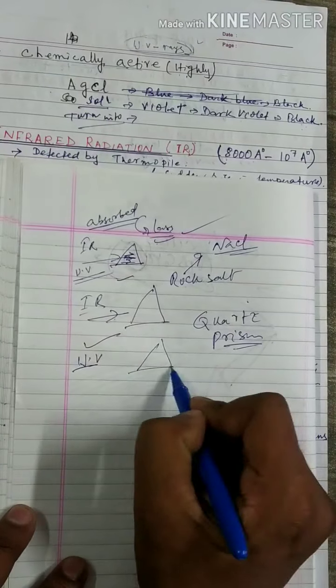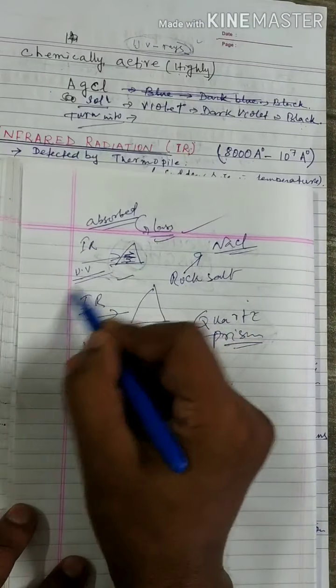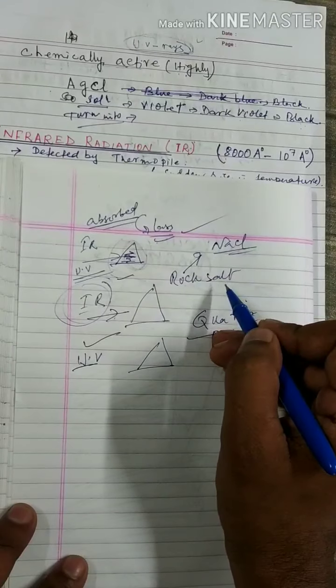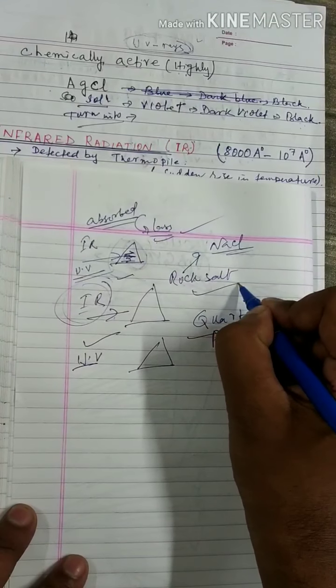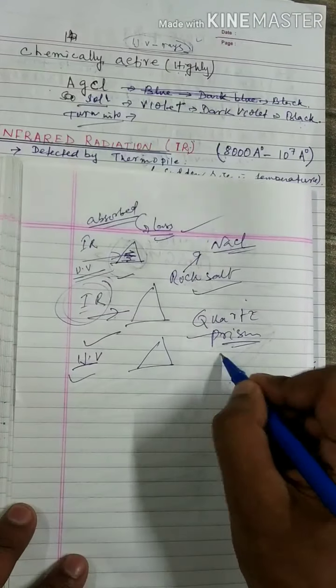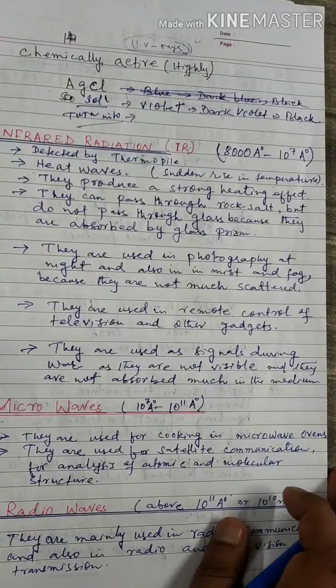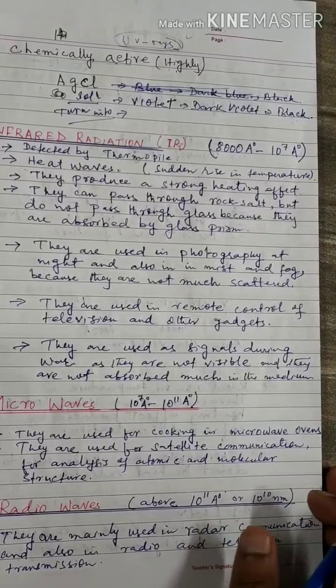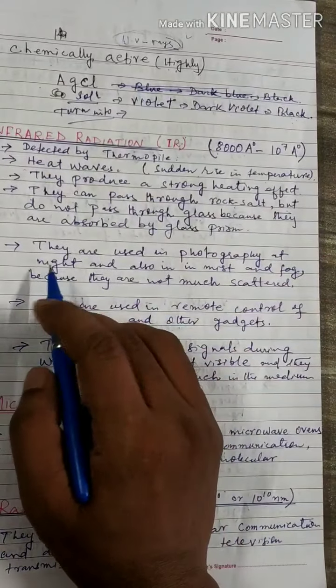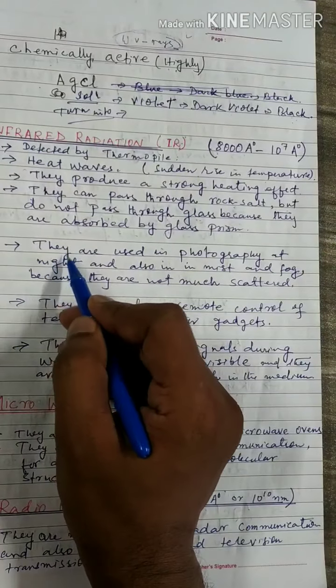So that's why we use a quartz prism. For infrared we use a rock salt prism, and for ultraviolet rays, a quartz prism. Mind it, very important point. Many questions are asked from this.